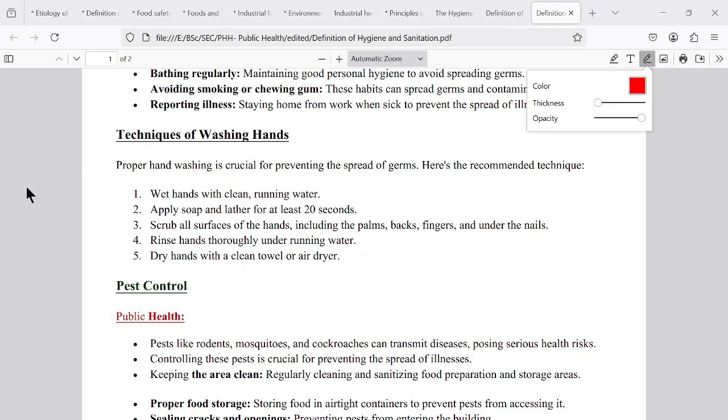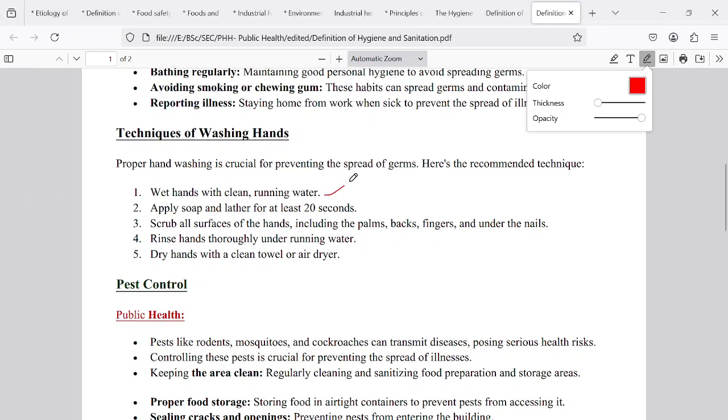Proper washing is very important. Wet hands with clean running water. Apply soap and lather for at least 20 seconds, because some of the microorganisms, viruses especially, stick to the hands, in the corners of the hands, in between the fingers also. That's why you have to clean the hands thoroughly for 20 seconds.